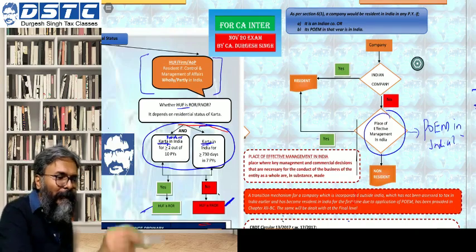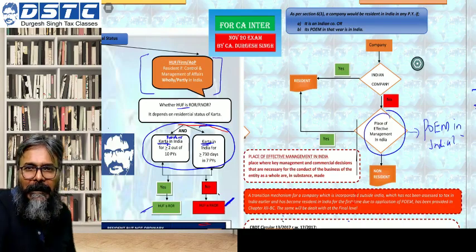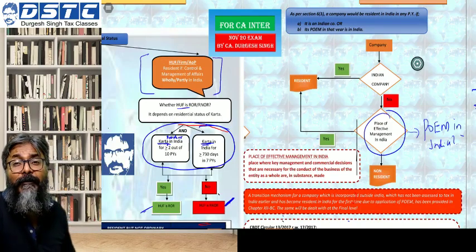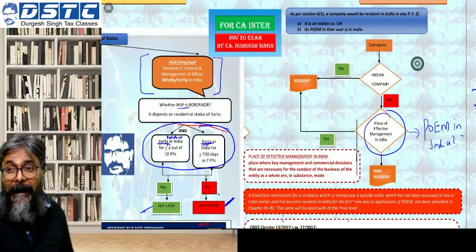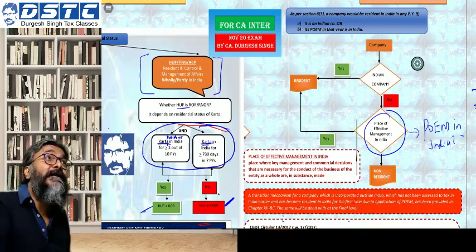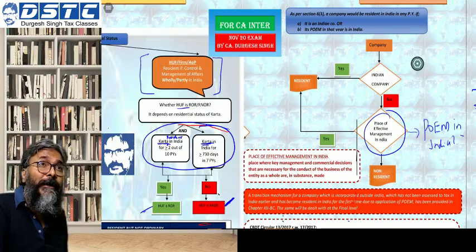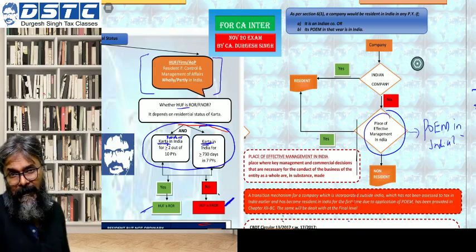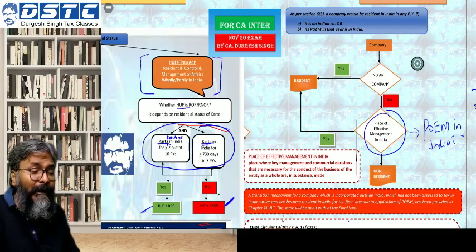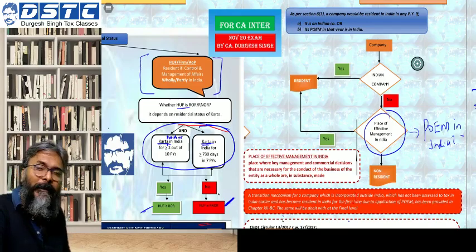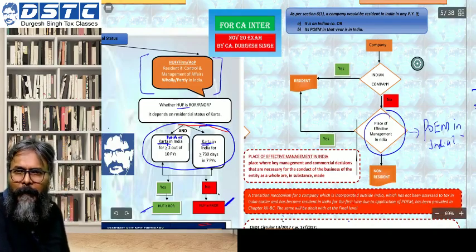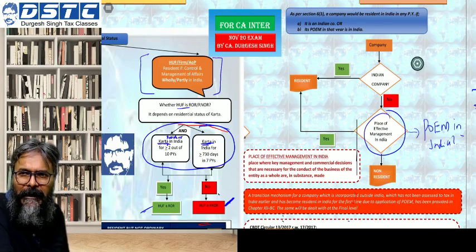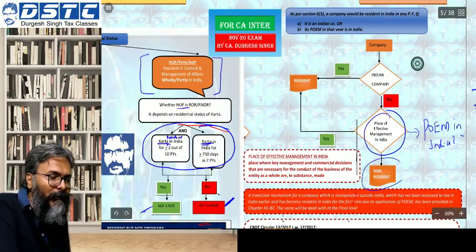If yes, if it is getting effectively managed from India, even though it is a company incorporated outside India, it will still be considered a resident. But if the POEM of this foreign company is not situated in India, then it will be considered as a non-resident.